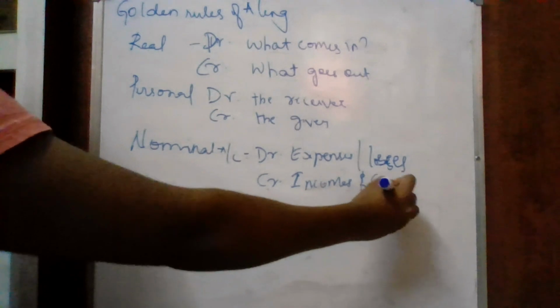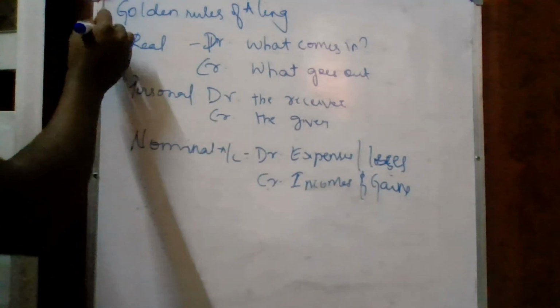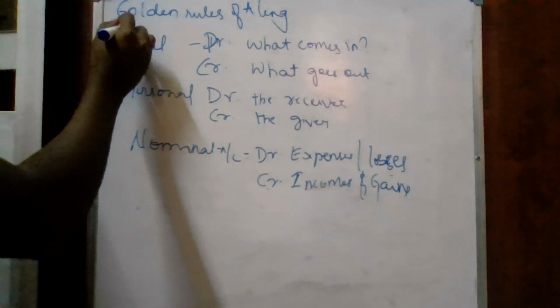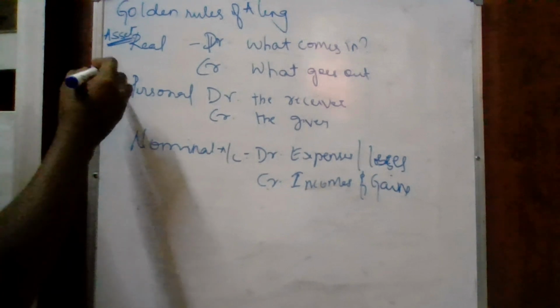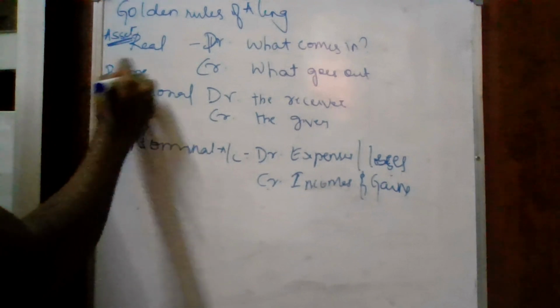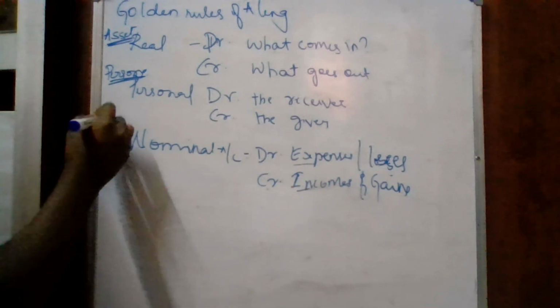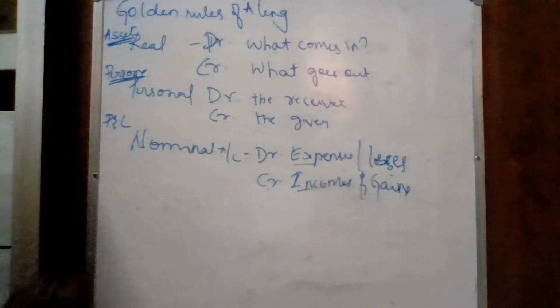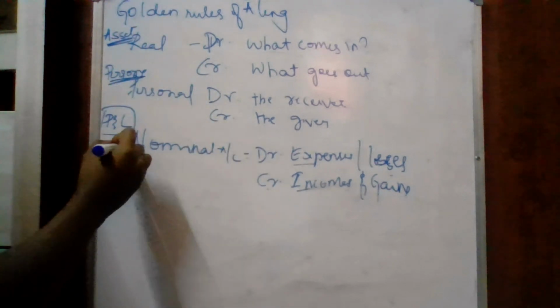In real account, it is all about your assets. Asset what comes in, asset what is going out. Here it is all about persons. Nominal account is all about your expenses and income, which is recorded in profit and loss account. We have to see examples on this.